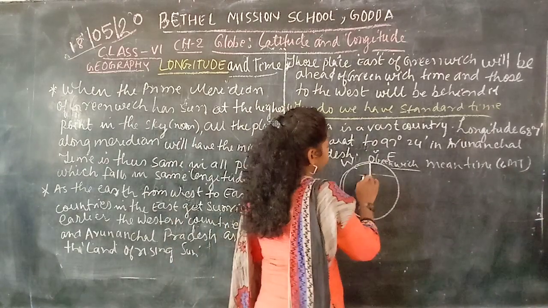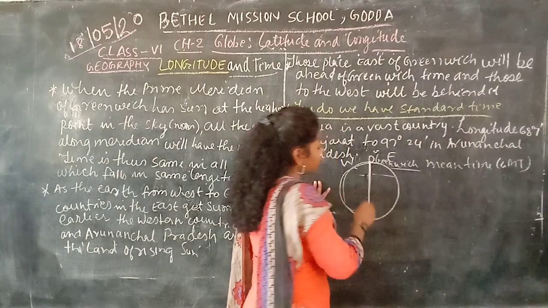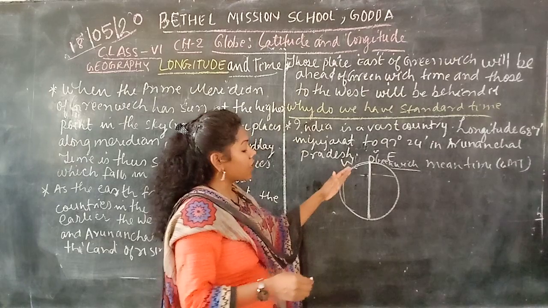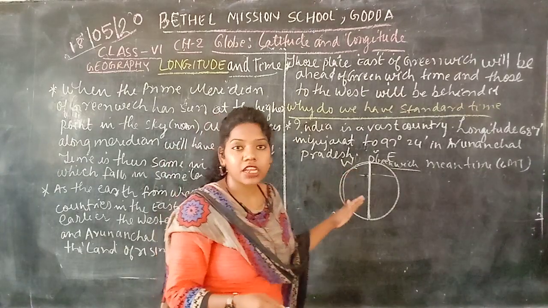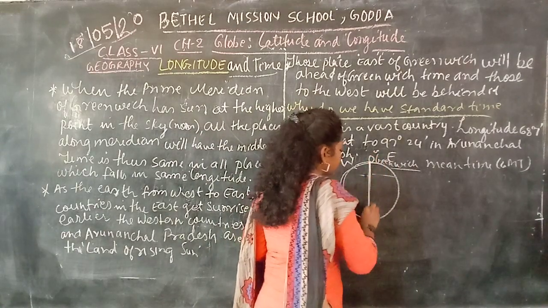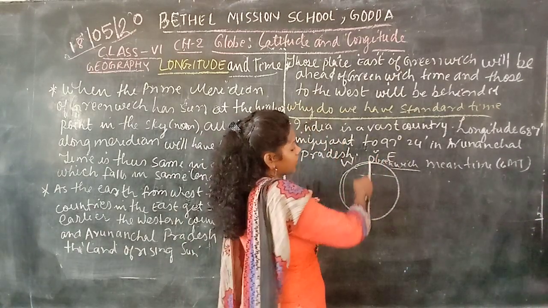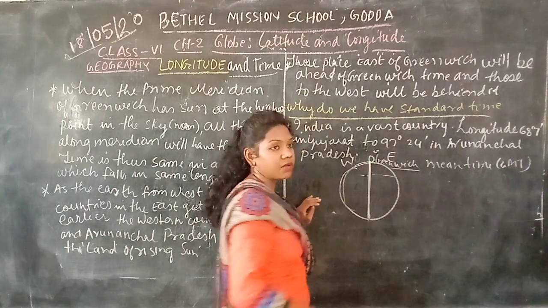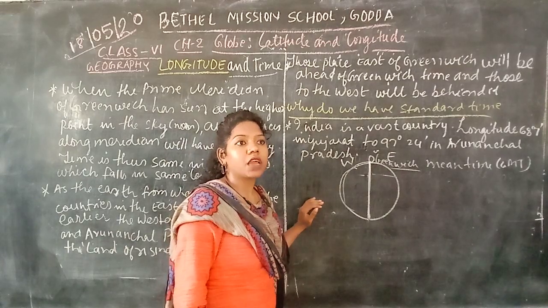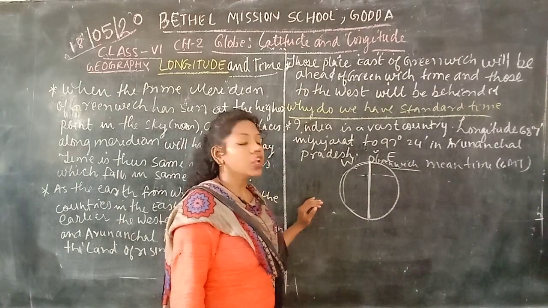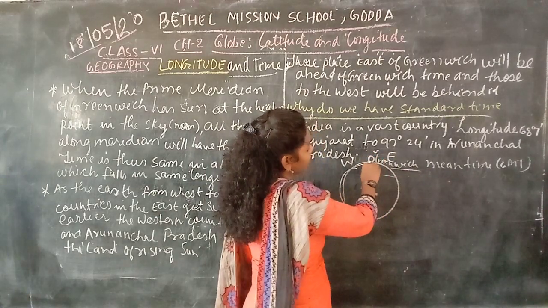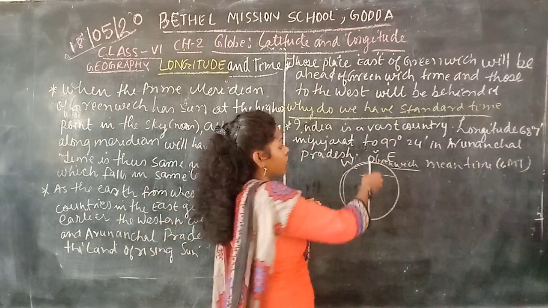The places through which the Greenwich meridian, or we can say the prime meridian, passes, which states or which country, all these states or countries through which this meridian is located have the same time, the same midday, when the sun is at the top of this meridian.